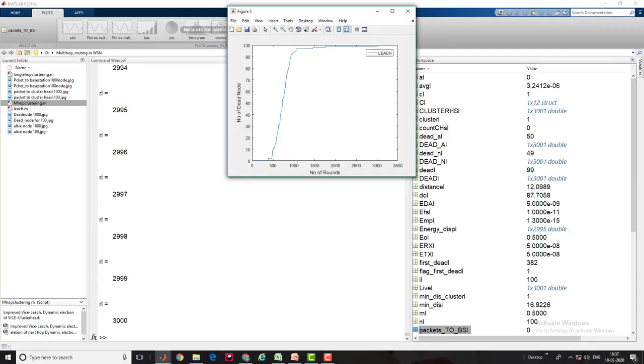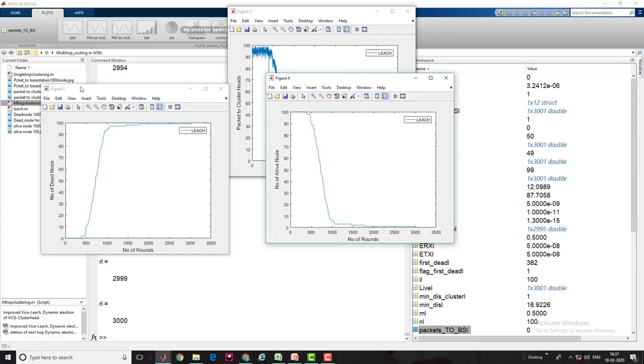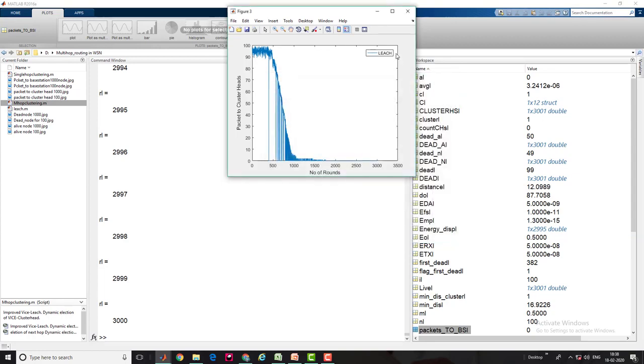Okay guys, so now I've received the basic behavior of LEACH. You can see here it behaved traditionally. The first node becomes dead around round 385, and almost 98-99% of nodes become dead at round 1480. Okay, this is the total lifetime of LEACH. These are the network parameters.